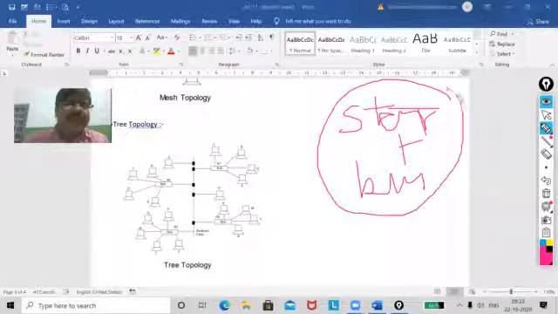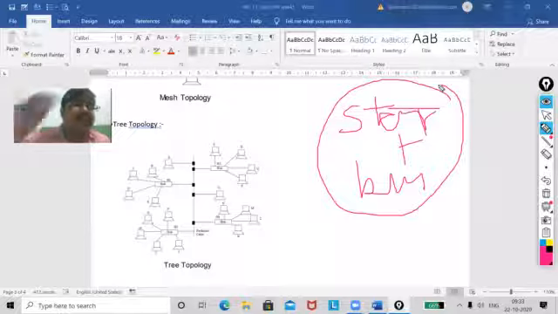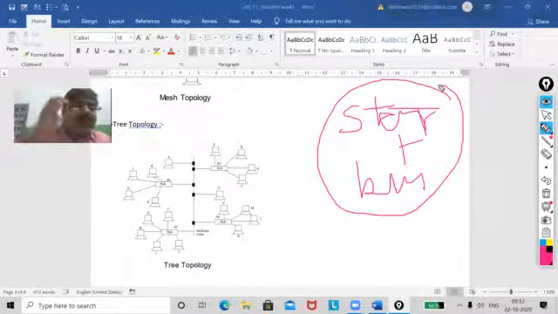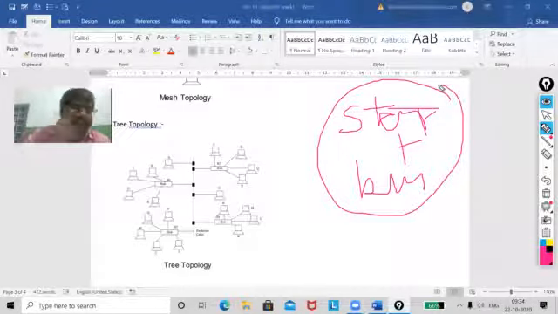That's why we call this the tree topology, because it has the combination of star and bus topology. Now students, please see the picture. The backbone cable in a bus topology acts like the stem of a tree, and star networks are connected to the main backbone cable like the branches of a tree.